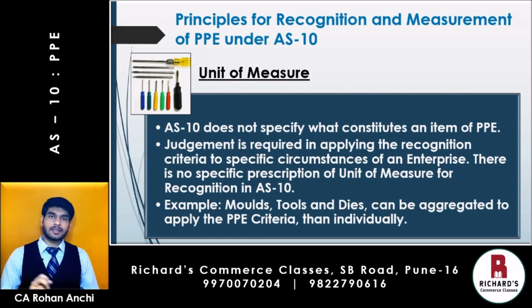Now let us take another example. Let's say an enterprise has purchased one screwdriver whose cost is 50 rupees. Now 50 rupees is a very small amount to classify separately as property, plant and equipment, because the benefits are going to be used for more than 12 months. So it actually classifies as PPE, but the amount is very insignificant. But if you collectively put 1000 screwdrivers together and then collectively call that property, plant and equipment, that makes more sense.